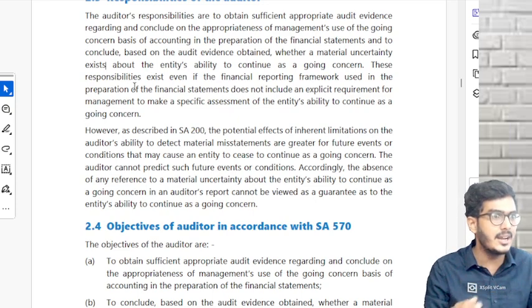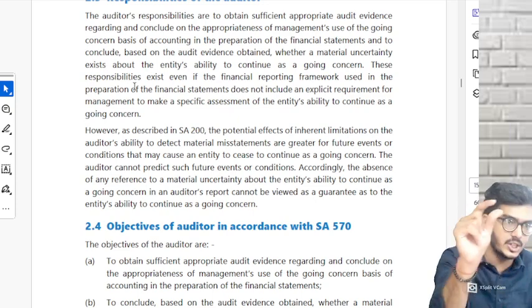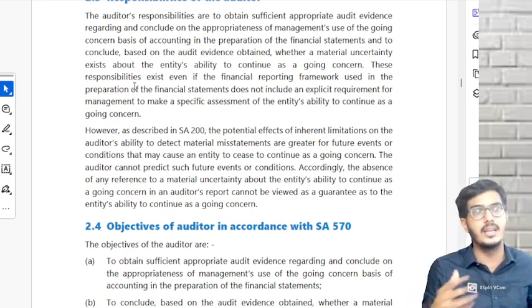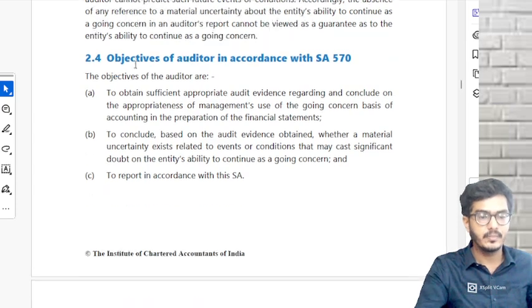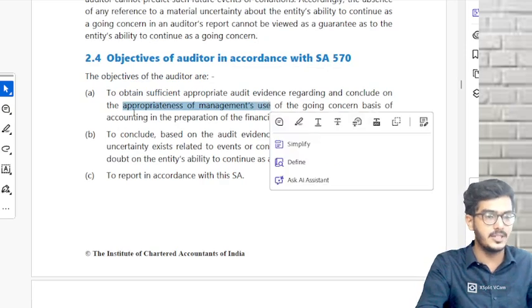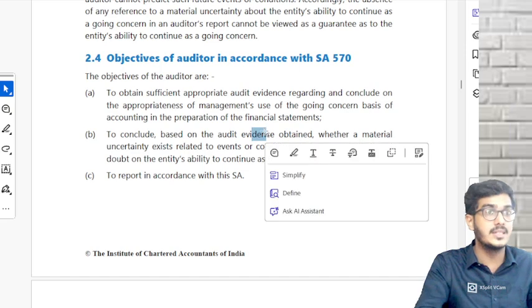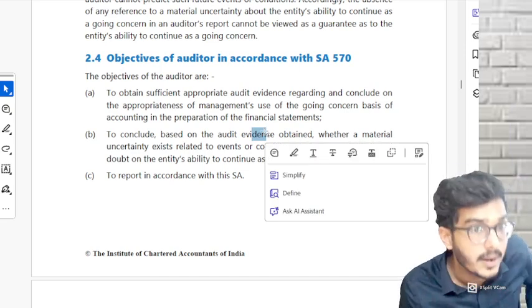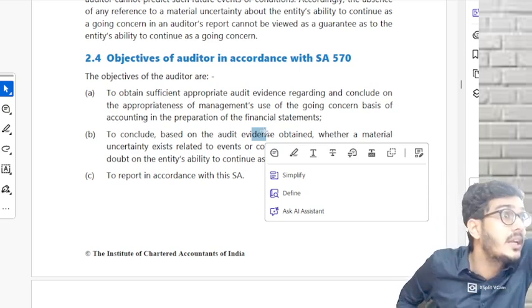Okay? So if there is the absence of that condition, that the going concern is there or not, that doesn't mean that the auditor is giving a guarantee about it. Understood? Then objectives of the auditor, very simple. First, you obtain PSI regarding the appropriateness of the management assessment. Then to conclude on that audit evidence. See, sometimes what happens, going concern is appropriate, but there is some material uncertainty in the future.